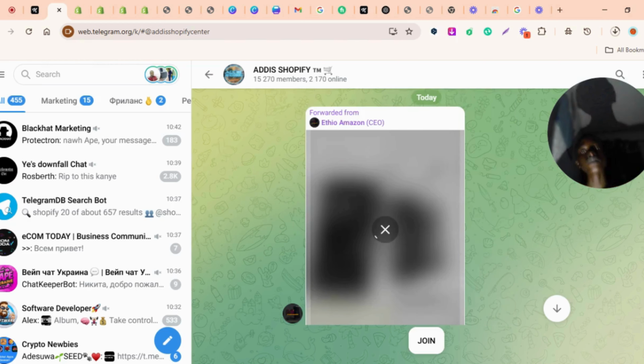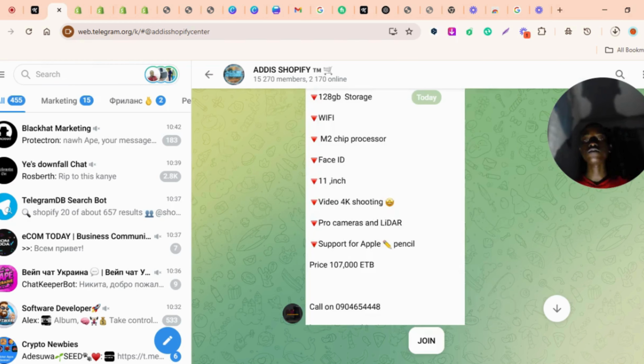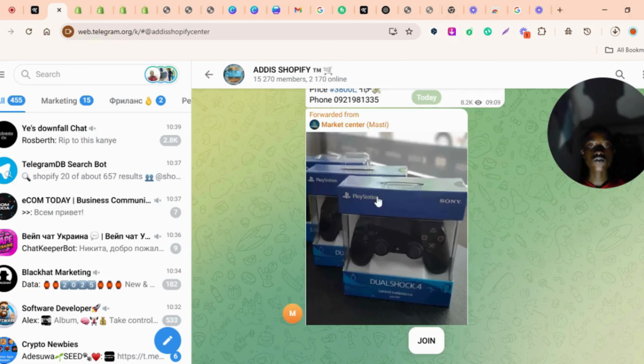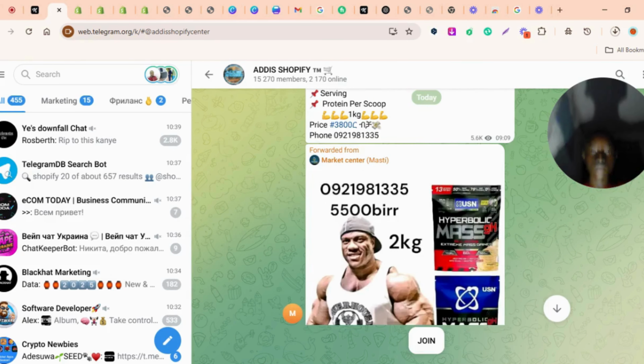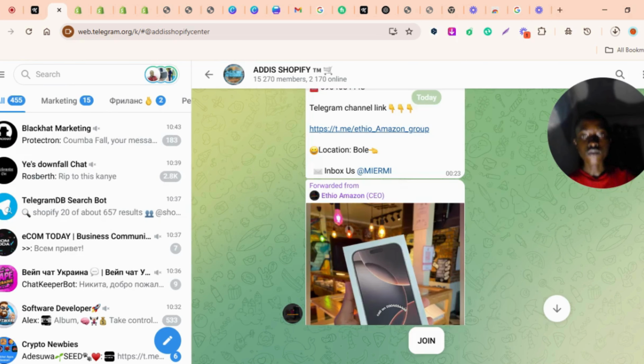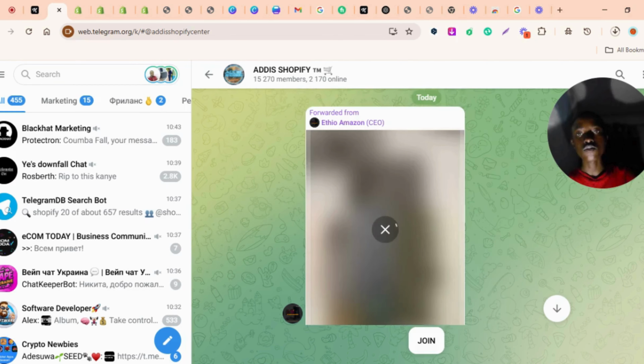This kind of group is not advisable to join. One, it is mostly spam. Two, it is only one person that is posting there. Let me start from the bottom again. You can see that as I'm scrolling up, this is one person that is posting. Only one person is posting. You can see two, three. For a long time now, it's only one person that has been posting. So this kind of group is not advisable to join.